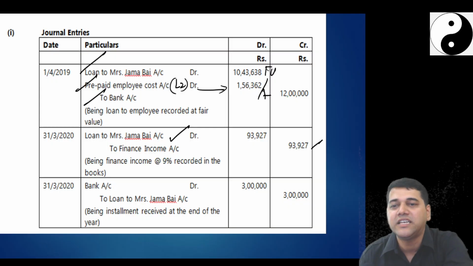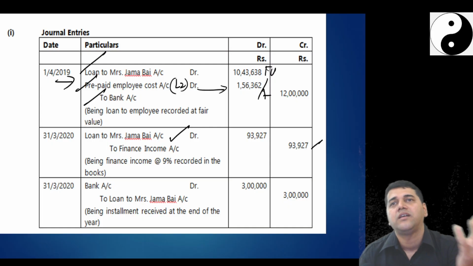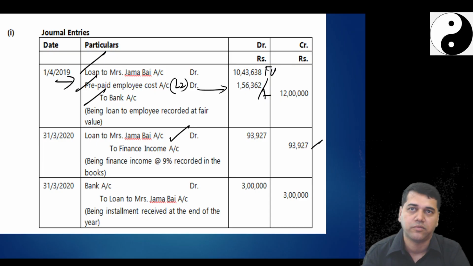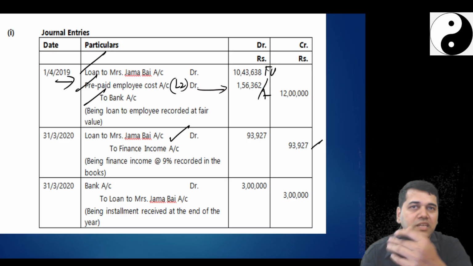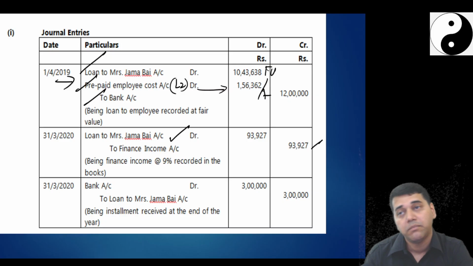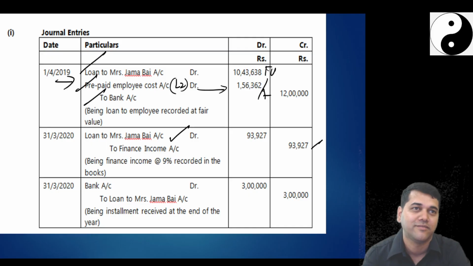And they didn't pass the interest for this, entry for this, but some students could have passed the entry. Employee expense account debit to prepaid expense. Suggested answer, they have not passed. Or I don't know whether I might have missed. Leave it. You can already pass. But now they have asked one beautiful question. Prepare the ledger account. Is it a difficult thing?